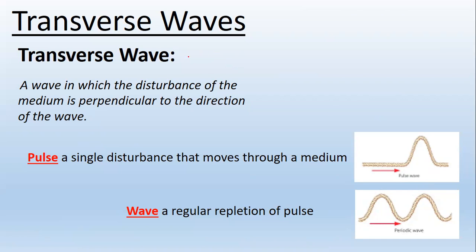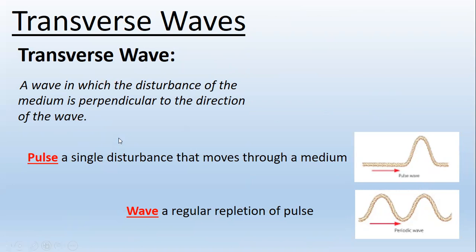Now, as much as we have learned the definition of a transverse pulse, we still need to learn the definition of a transverse wave. How do we define a transverse wave? We say that it is a wave in which the disturbance of the medium is perpendicular to the direction of the wave. This is the same as how we define a transverse pulse, but where you see a wave, we just say it's a pulse, all right? That's what is basically happening.